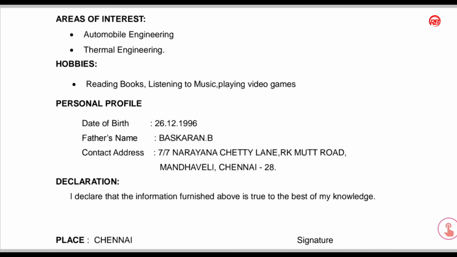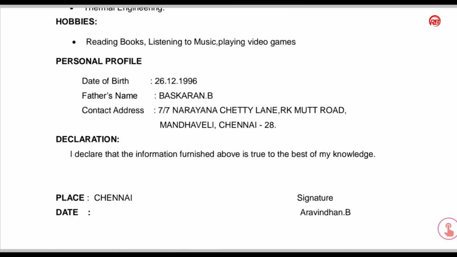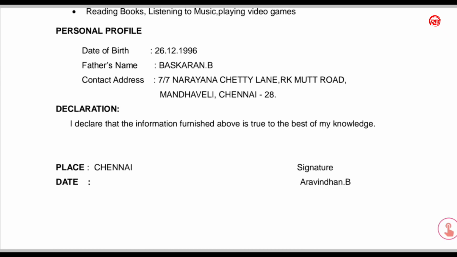These are some biodatas you can include in your resume. And finally you have to give declaration that I declare that the information furnished above is true to the best of my knowledge. We have to give declaration and finally place, date and signature of the candidate.